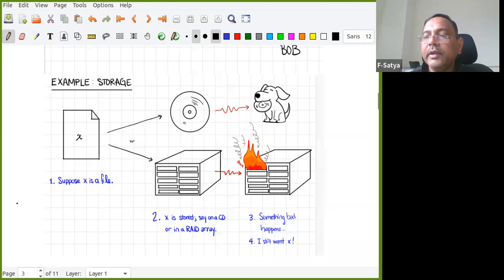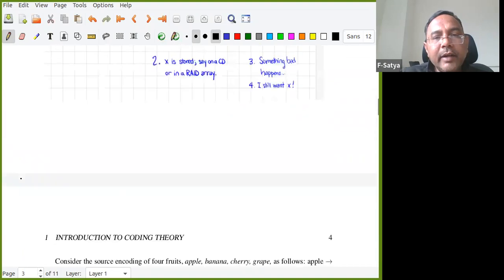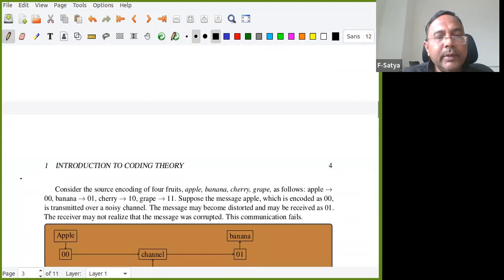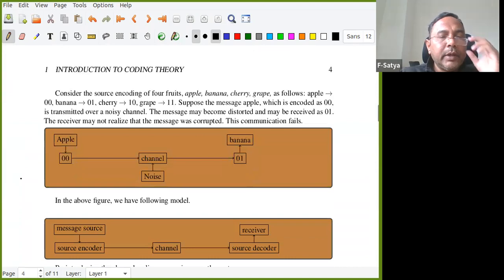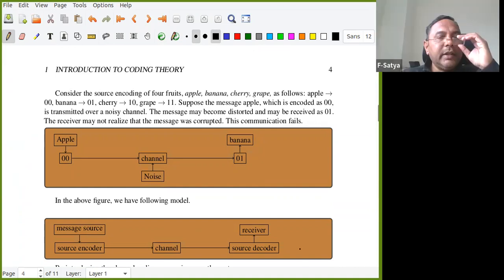These are the two examples. There are many examples, but at least these two I told you right now. Okay, good. Now, to understand in a much better way, let us go with an example. Is the text visible? Yes, sir. Good, thanks. Consider the encoding of four fruits: apple, banana, cherry, and grape.